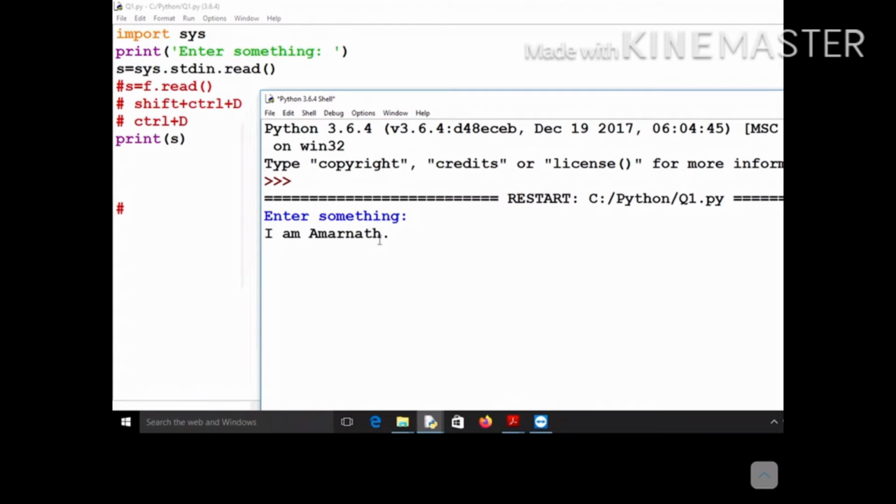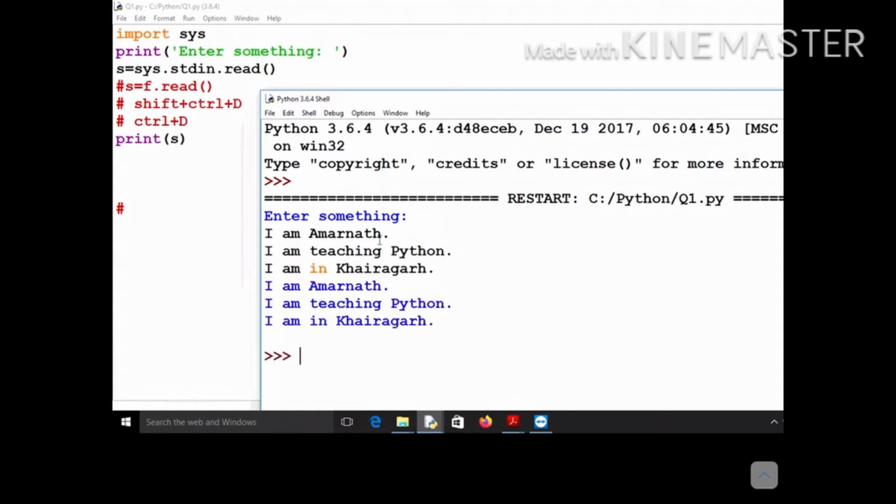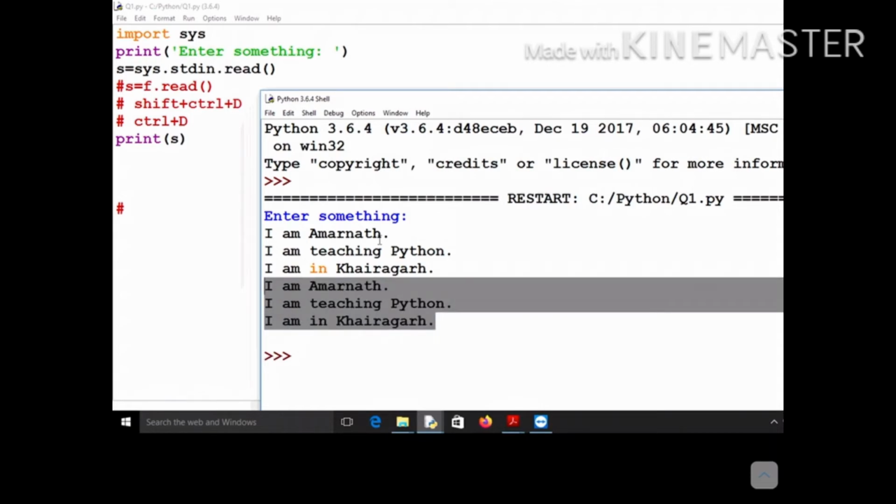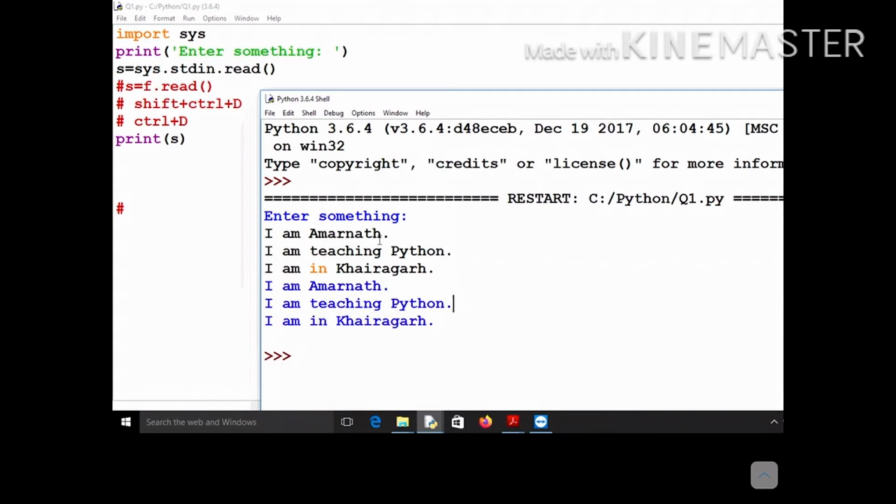Whatever you want to enter, you can enter in a new line. I am teaching Python. I am in Kharagpur. So you have entered these three lines, and now you want to stop. How will you stop? You will enter shift plus control plus D. As soon as you press it, you can see that all these three lines have been printed on the screen: I am Amarnath, I am teaching Python, and I am in Kharagpur.